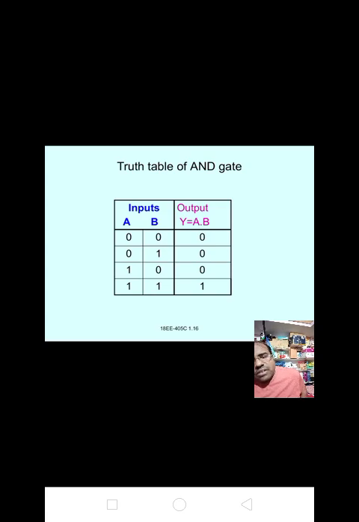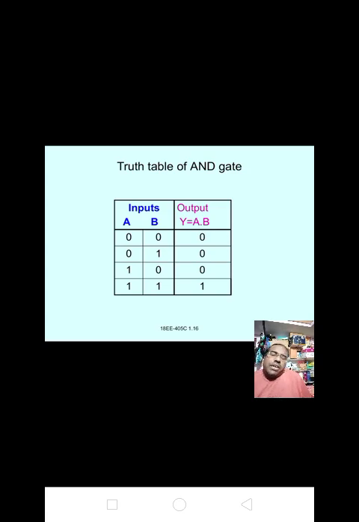Next one is 0 1, that is y equal to 0 into 1, that is 0. Next one is 2, that is 1 0, y equal to 1 into 0, that equal to 0. Next, 1 1, it is 3, that is y equal to 1 into 1, that is equal to 1.